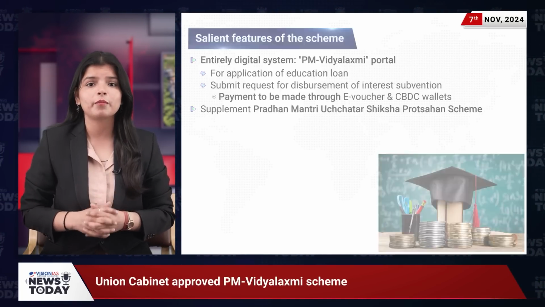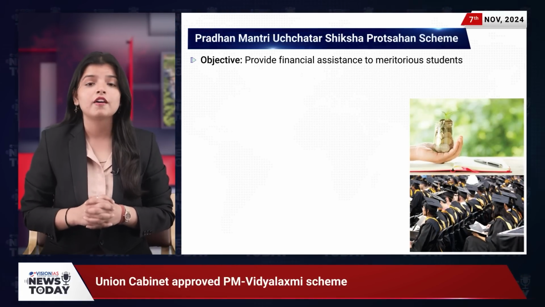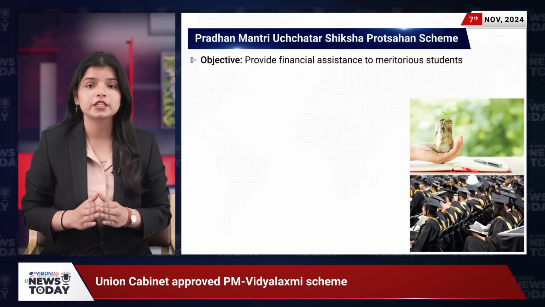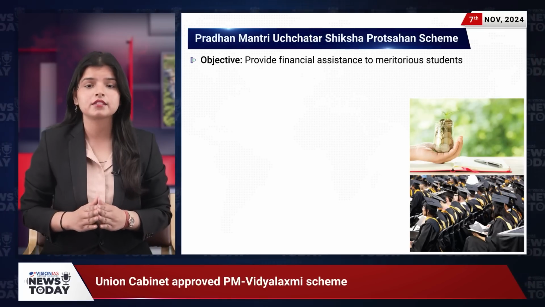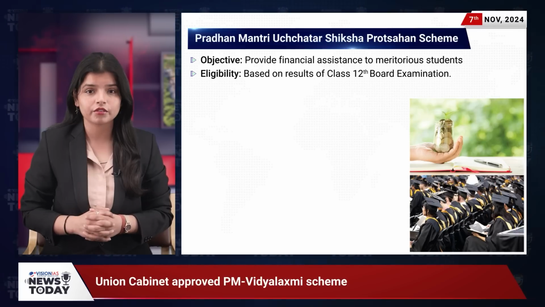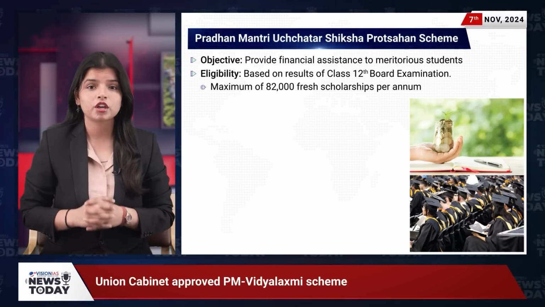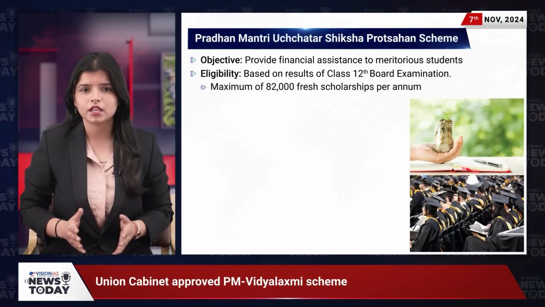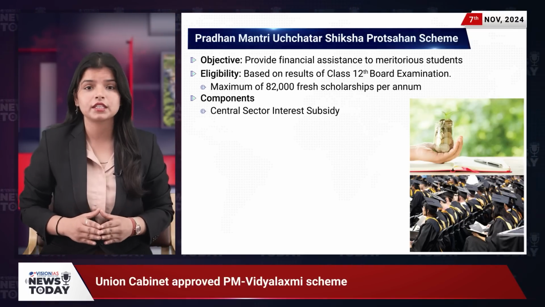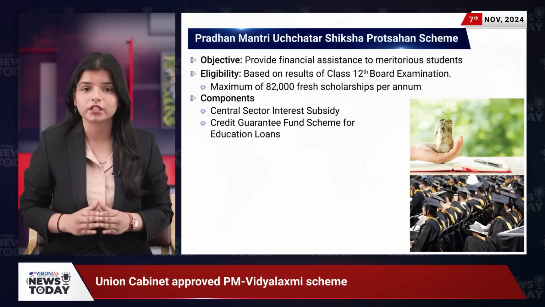Wrapping up, let us also talk about the Pradhan Mantri Uchchatar Shiksha Protsahan scheme. Its objective is to provide financial assistance to meritorious students from low-income families to meet a part of their day-to-day expenses while pursuing their higher studies. Their eligibility will be decided based on the results of the higher secondary or class 12 board results. Under this, a maximum of 82,000 fresh scholarships per annum will be provided. Lastly, the PM-USP scheme has two key components: the Central Sector Interest Subsidy and the Credit Guarantee Fund scheme for education loans, with 82,000 fresh scholarships awarded annually.